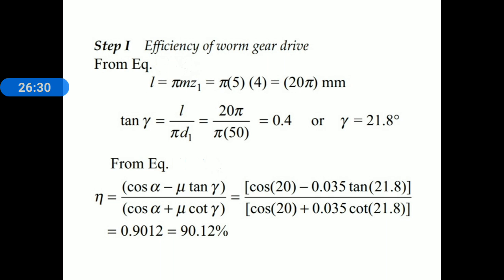Now in that relation we just substitute the three values, alpha, gamma and mu. Cos 20 minus 0.035 tan 21.8, whole divided by cos 20 plus 0.035 cot 21.8. Simplify this, and after simplification we get the efficiency 0.9012, and therefore the efficiency of worm drive is equal to 90.12%.